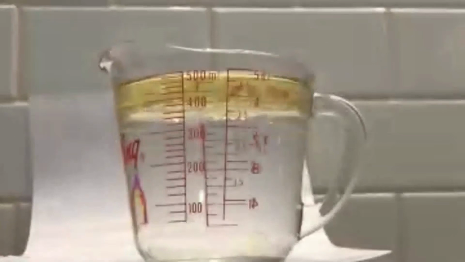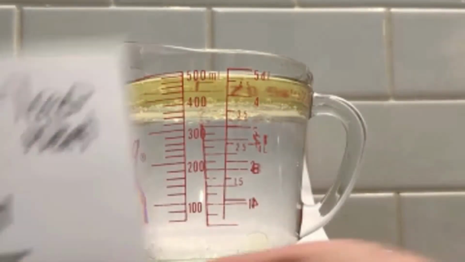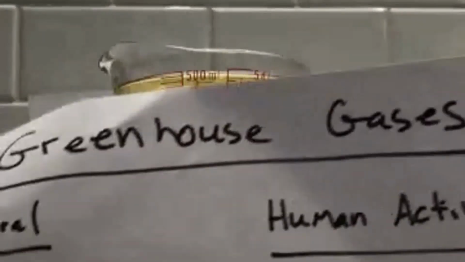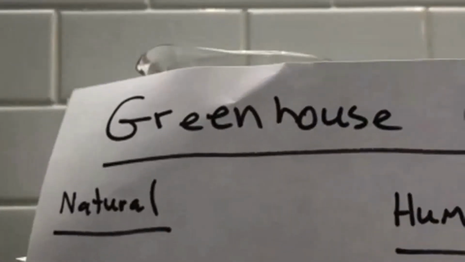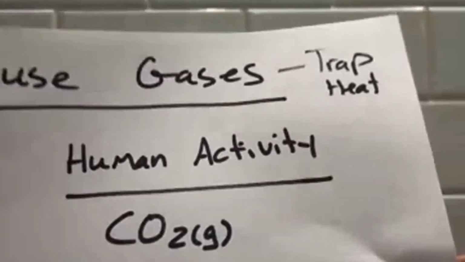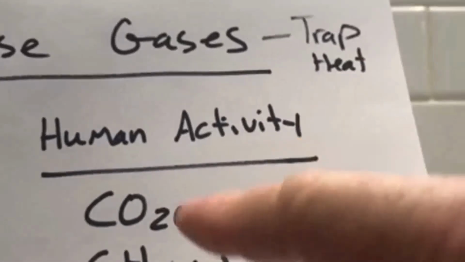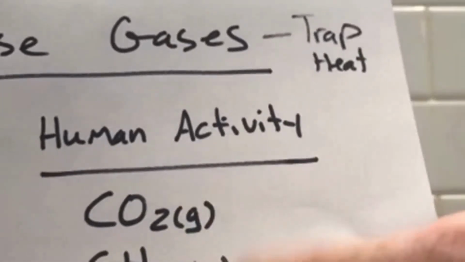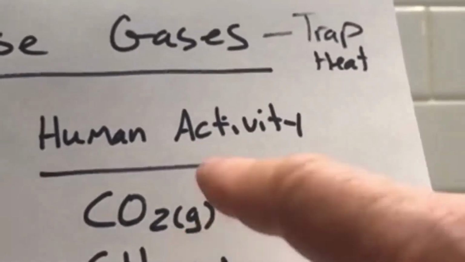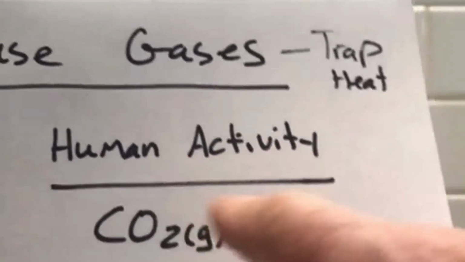And so really the greenhouse effect, the fact that the atmosphere traps heat, is primarily from water vapor, natural, but human activity is causing a change. We're adding a lot more of these gases to the atmosphere, and these gases all do indeed trap heat. In fact, some of them trap heat very, very well. The problem with carbon dioxide is we're adding an awful lot of it.